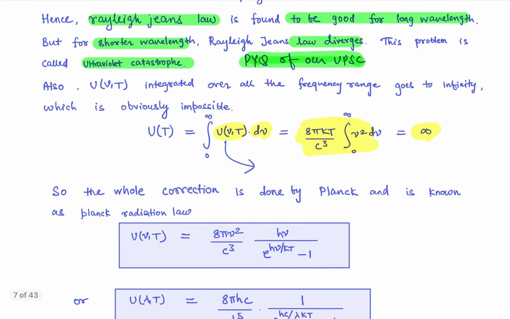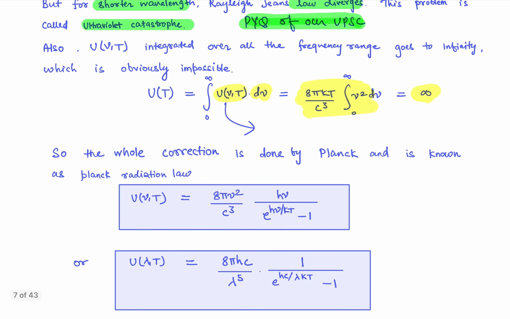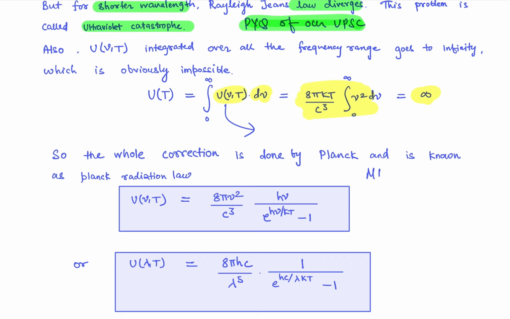So now we all are smart enough to know that infinite energy cannot exist. Okay, so a whole correction is required. And the real correction was done by Planck. And he actually used the Maxwell-Boltzmann law. He used MB statistics. You will know it in thermal physics very well. Okay, so he used this statistics to prove these points.